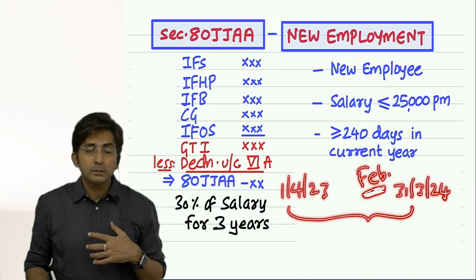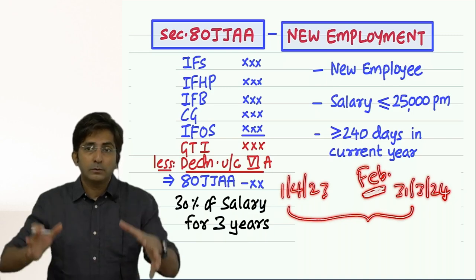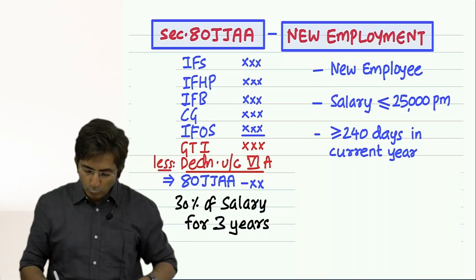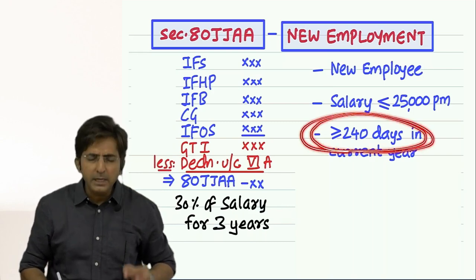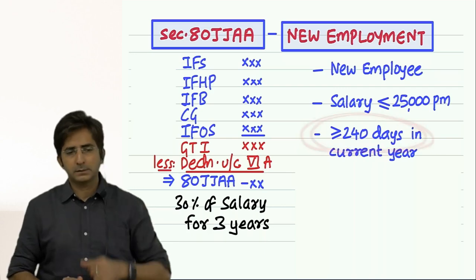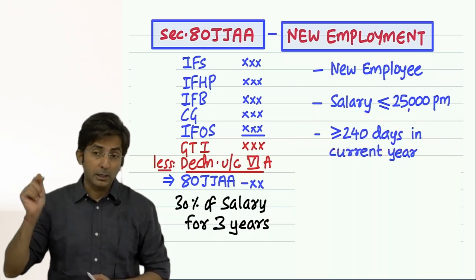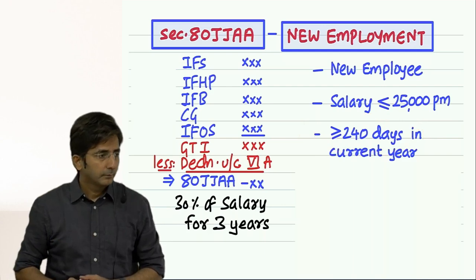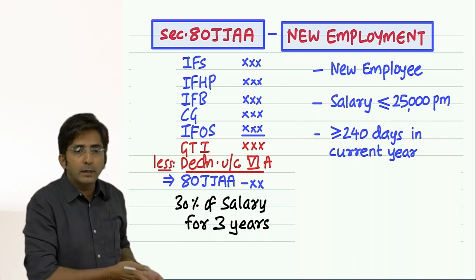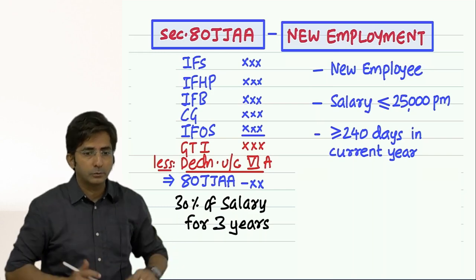So our year is of 366 days. Out of 366 days, you have to employ them for a minimum of 240 days. What is the logic of this condition? See, I am telling you the conditions one by one, and I want you to know the logic also.